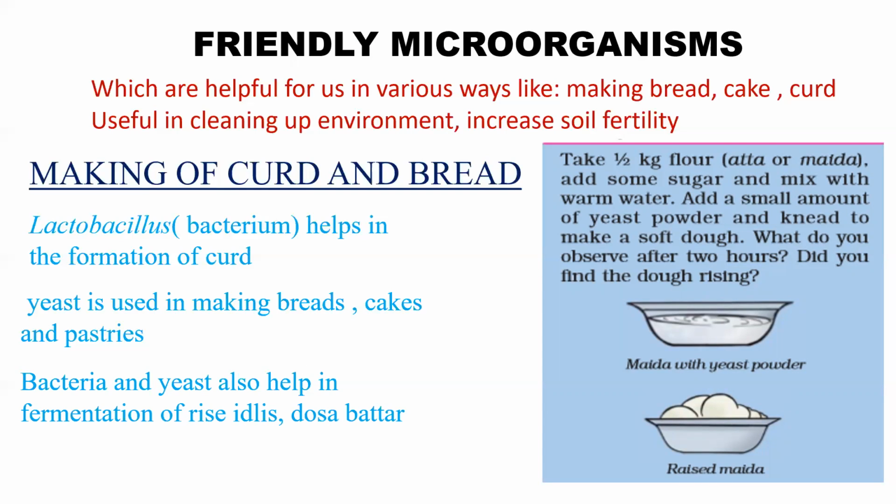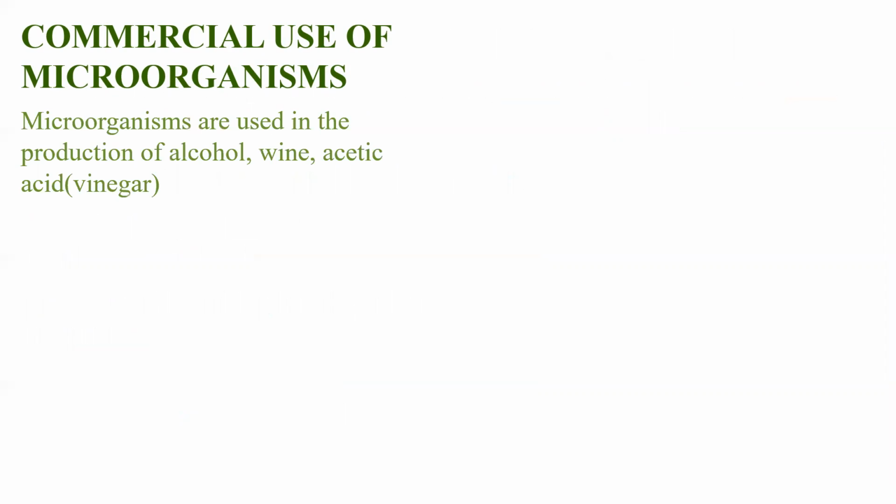Okay, so next we'll see about the commercial use of these microorganisms. Commercial use, andre, some products which you make on a large scale and you sell outside. Okay, so microorganisms are used in the production of alcohol, wine, and acetic acid. So alcohol and wine are made on a large scale, because they have to be sold outside.